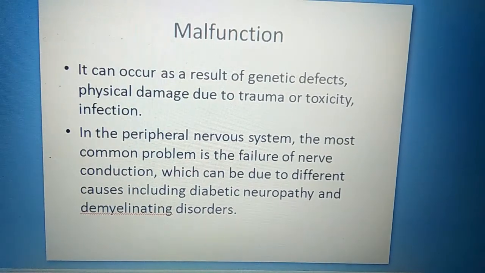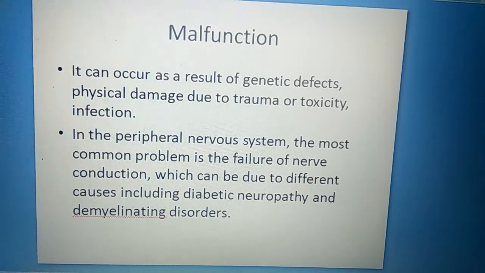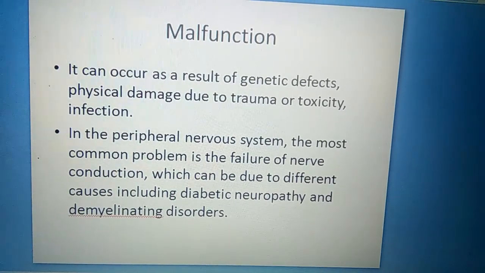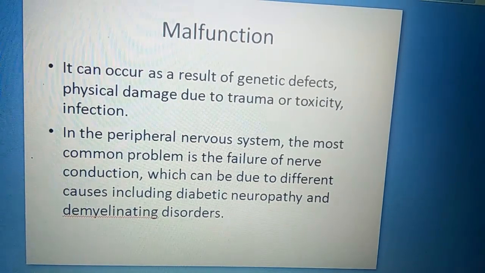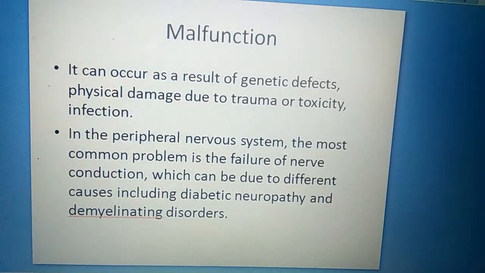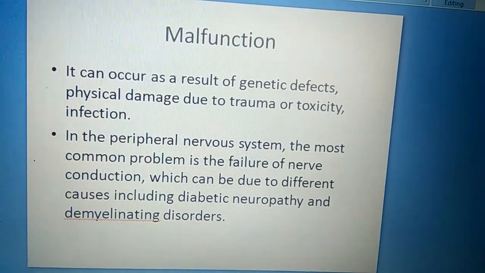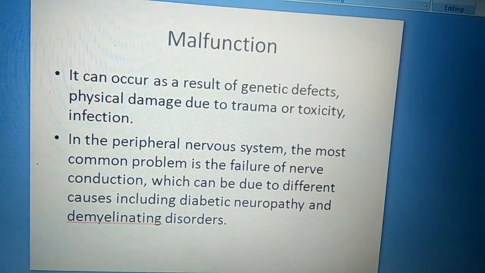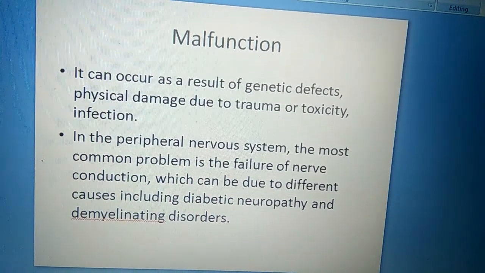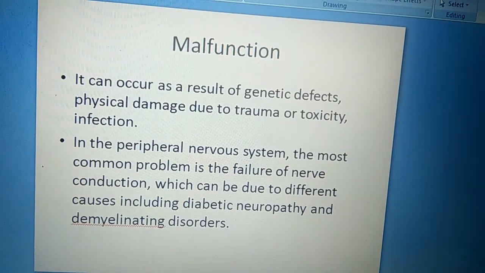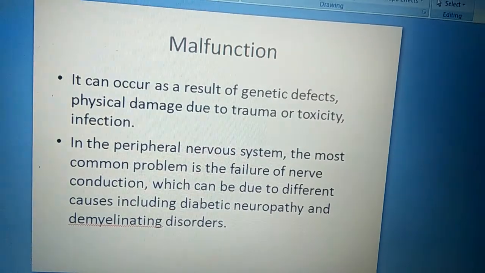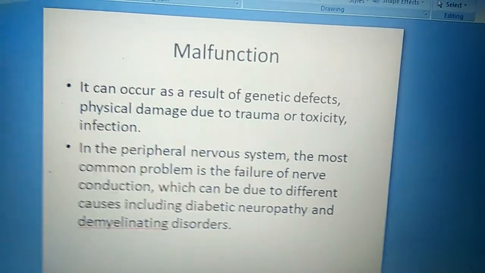Malfunction of the nervous system. It can occur as a result of genetic defects, physical damage due to trauma, or toxicity, infection. In the peripheral nervous system, the most common problem is the failure of nerve conduction, which can be due to different causes including diabetic neuropathy and demyelinating disorders.